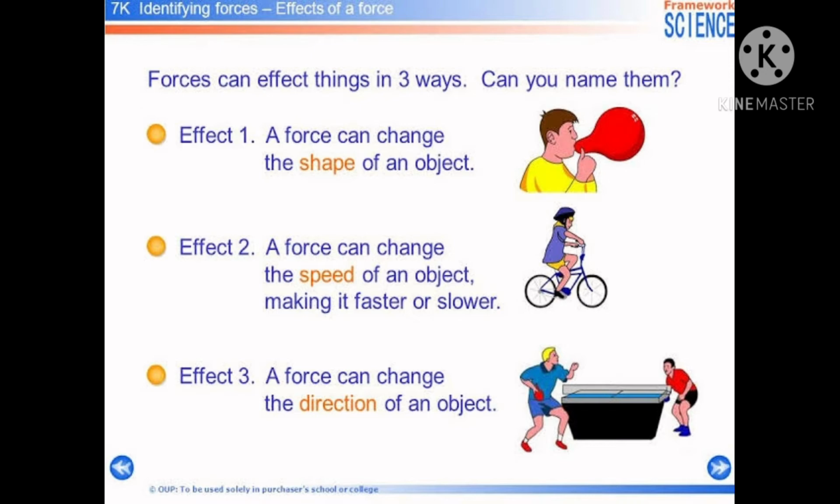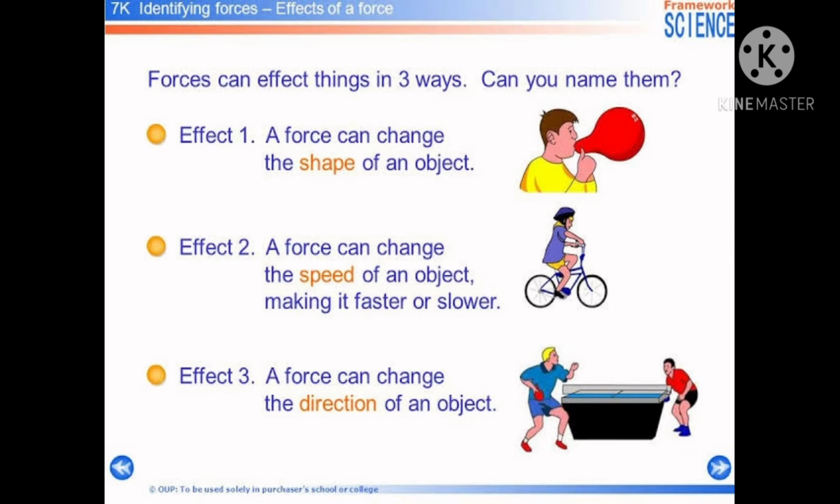If we apply force on any object, it can change its shape. You can see the example, a boy is blowing a balloon. Effect number 2, a force can change the speed of an object, making it faster or slower. See, the girl is riding a bicycle. And effect number 3, a force can change the direction of an object. You can see in these pictures also.